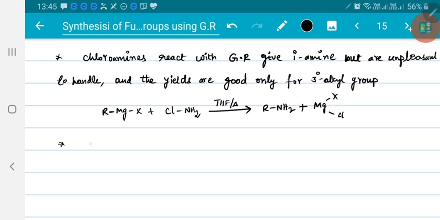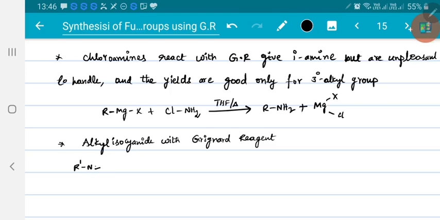Now say this: if you take alkyl isocyanates with the Grignard reagent, R prime N carbon.